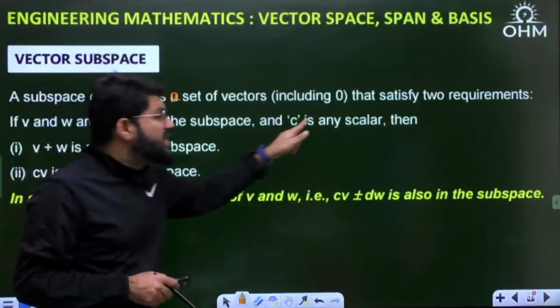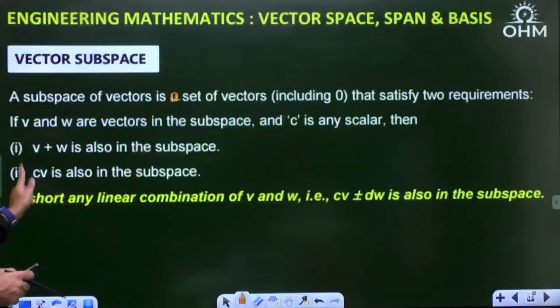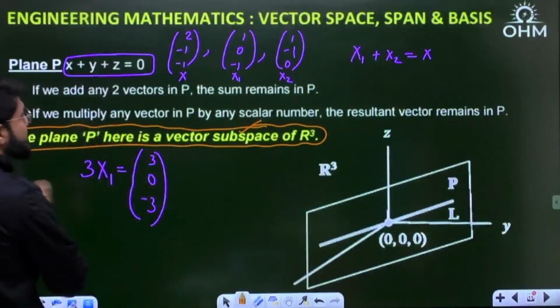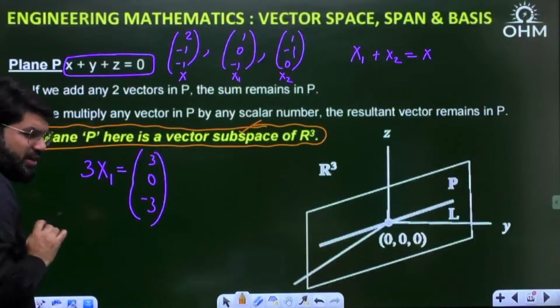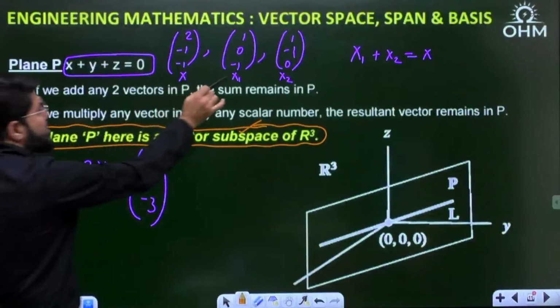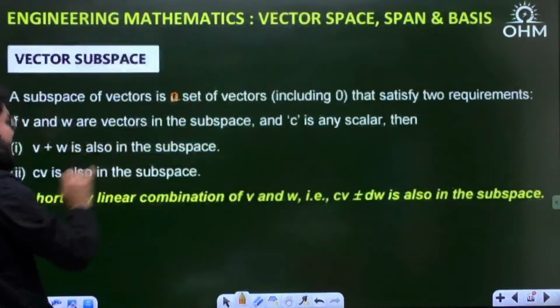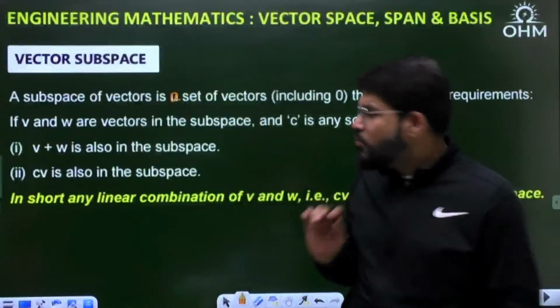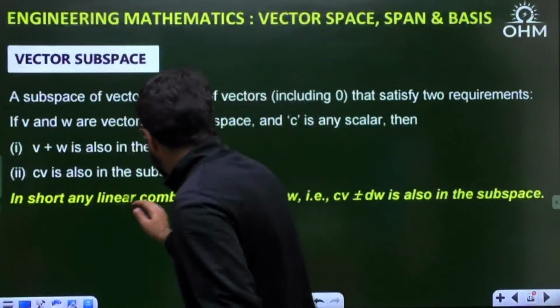And if C is any scalar number, then C times V should also be in the subspace. Like I told you, if this is x1, this is 3x1. Clear everybody? So if x1 is in the subspace, 3x1 or any cx1 or any CV should also be in the subspace. The moral of the story is any linear combination.